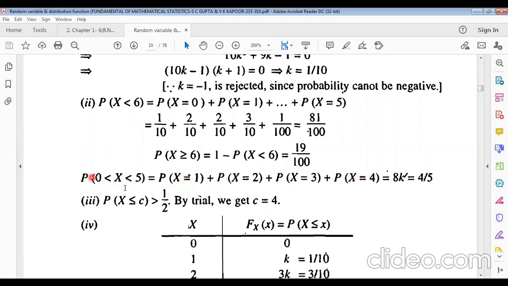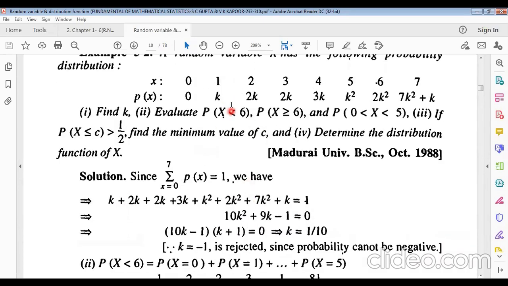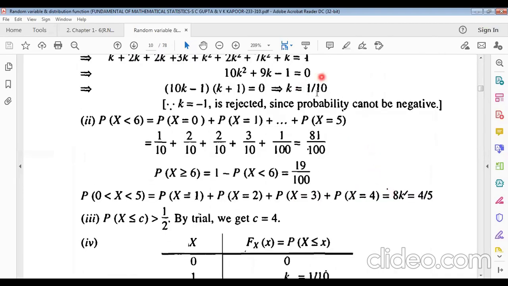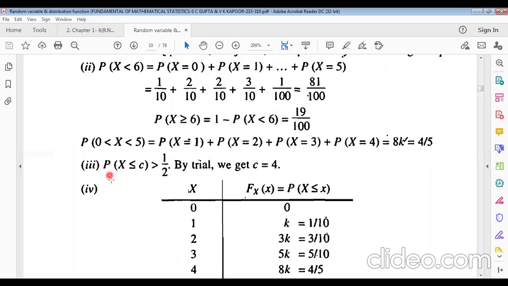Taking the sum: k, twice k, twice k, 3k, so 4, 3k, 5k, 3k, 8k. 8k means 8 multiplied by 1 by 10, so 4 by 5 only.